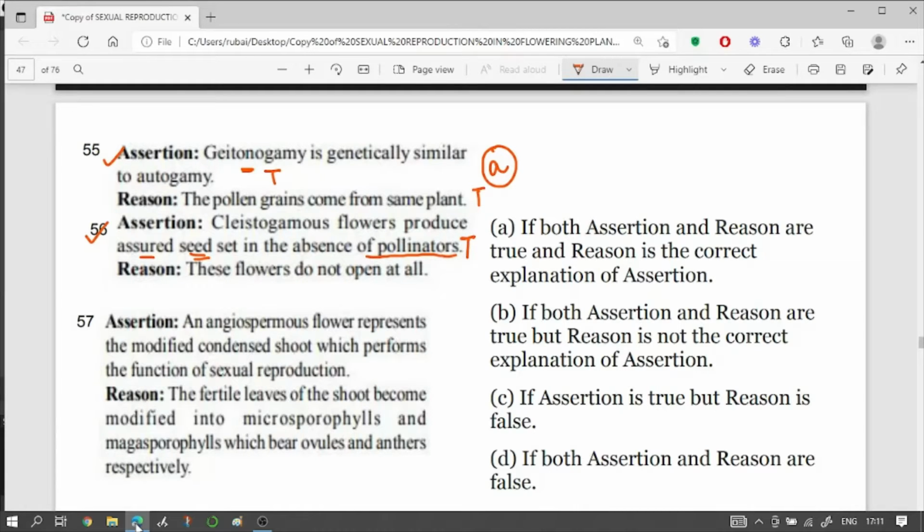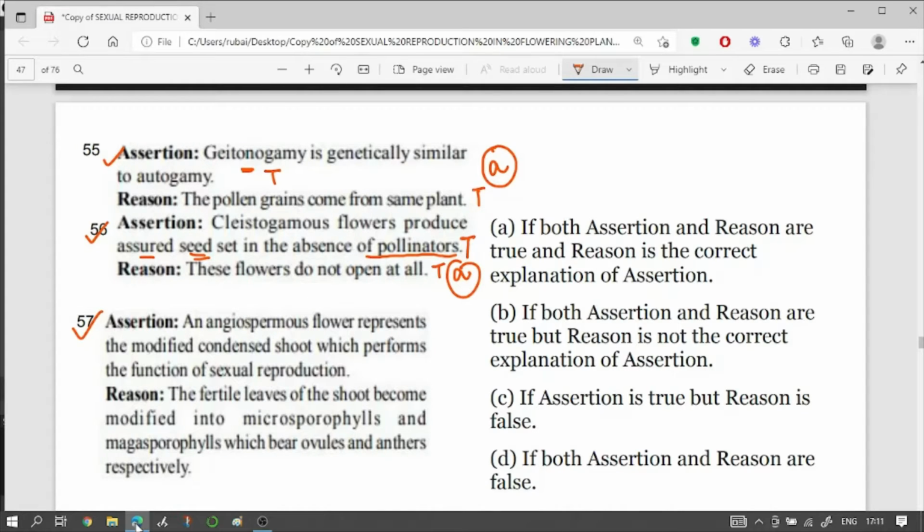These flowers do not open at all. This is also a true statement and is correctly explaining the assertion, which is that cleistogamous flowers will give a short seed set even in the absence of pollinators. So question number 56, the correct answer is A. Moving on to question number 57.